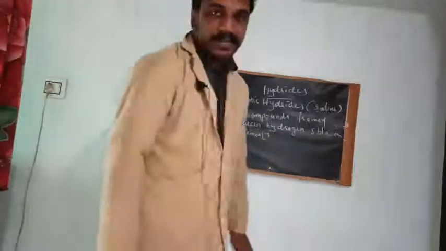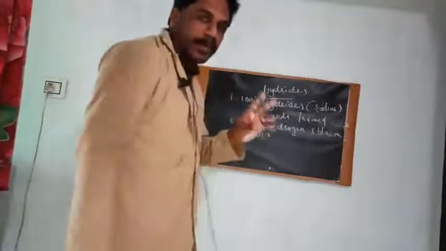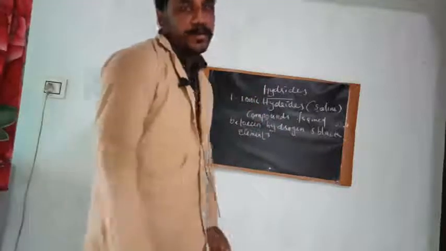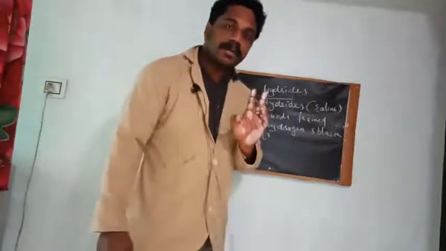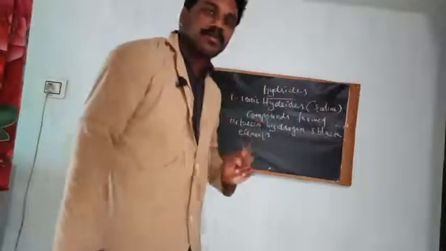Do you know what is S block element? The first two groups in the modern periodic table are called S block elements.